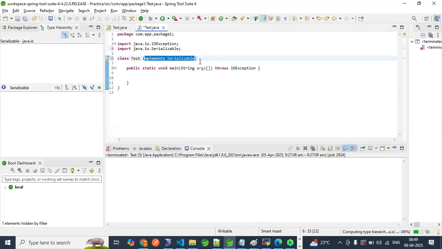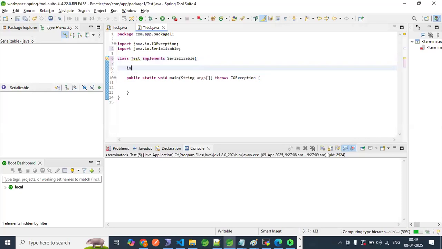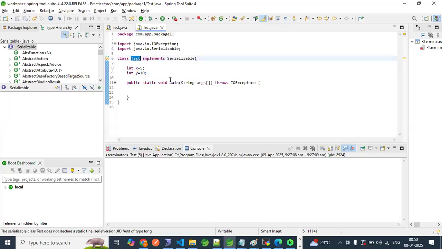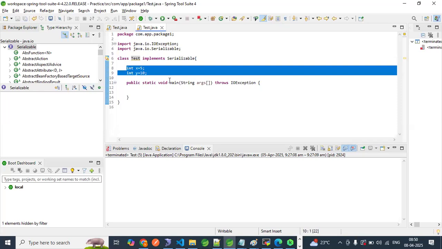Now, I have some data. Let's say in the object int x equal to 5 and int y equal to 10. Some data is there, right? When I create the object, what will be the value of x and y inside the object? 100%, 5 and 10, right?